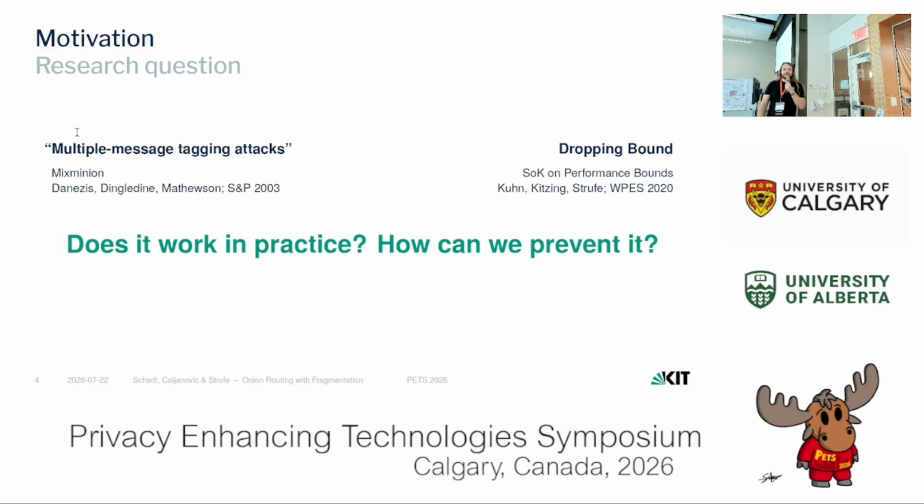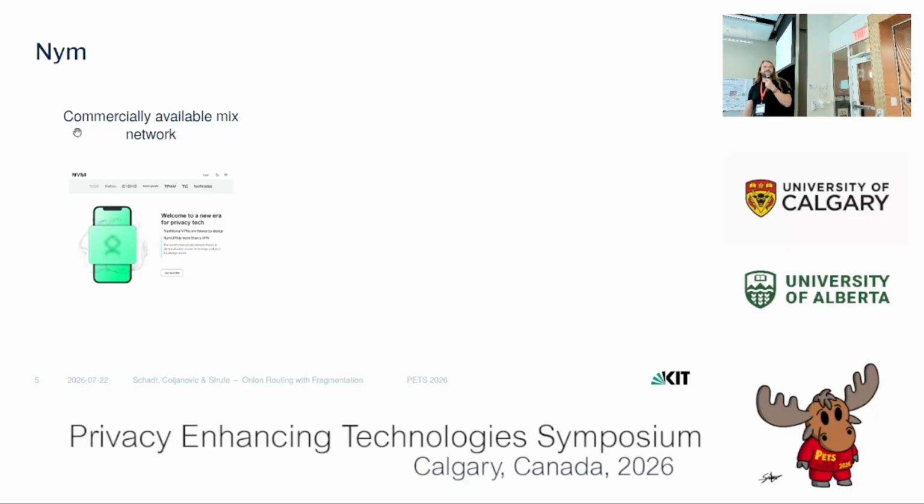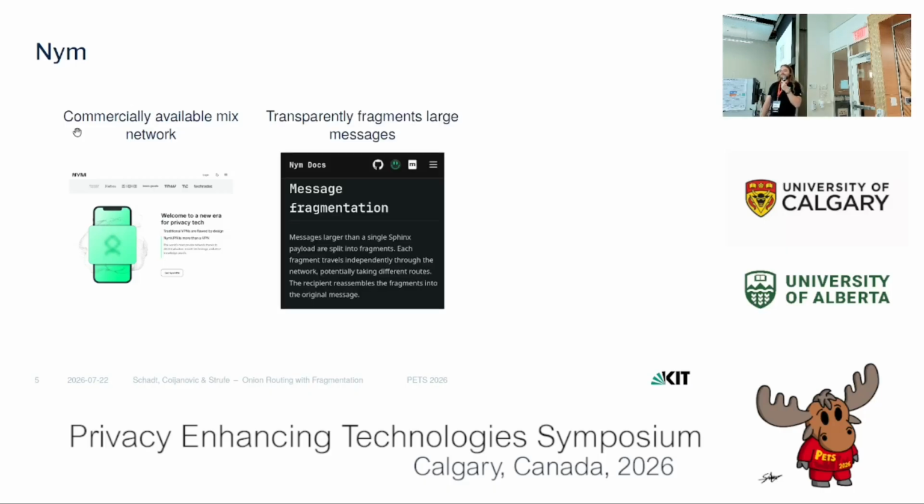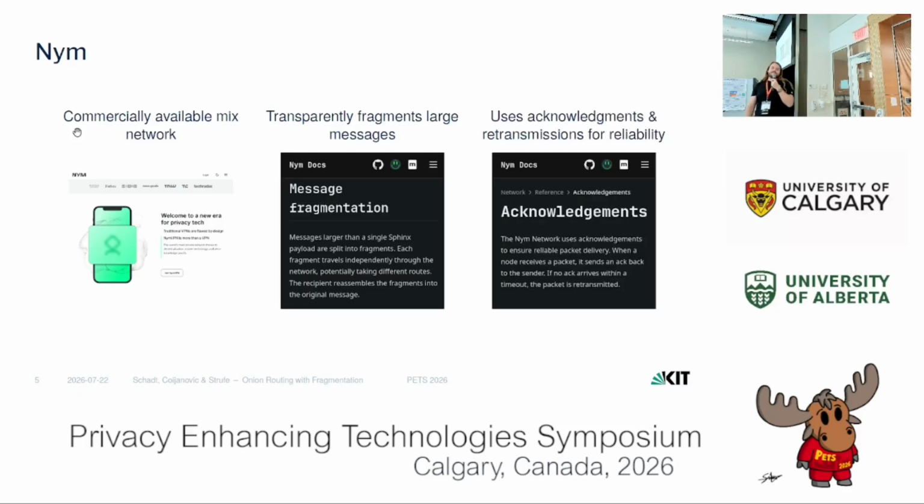To understand this, we took a look at Nym. Nym is a commercially available mix network. And the nice part about Nym is that it has fragmentation built in, so it transparently fragments messages that are too large to fit into one packet. Additionally, Nym has a mechanism to ensure reliable transport by using acknowledgements and retransmissions, similar to how TCP works.